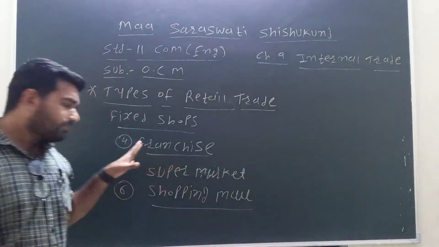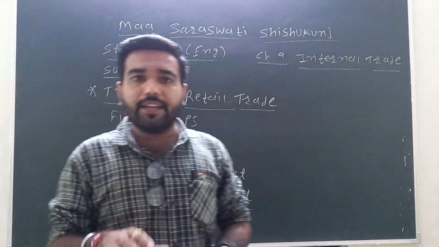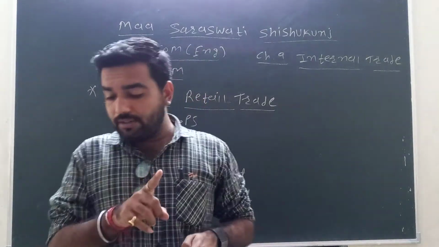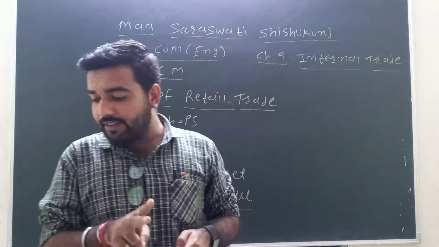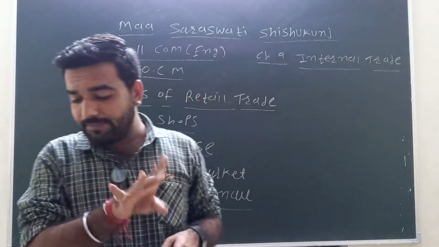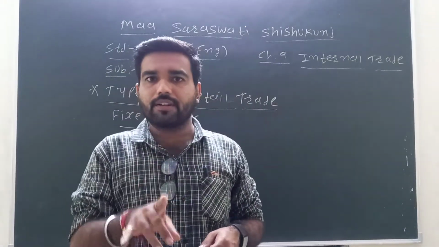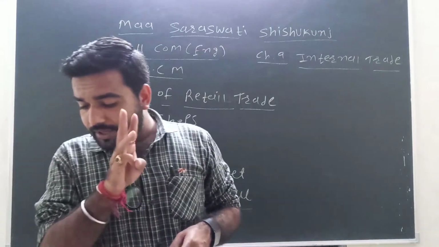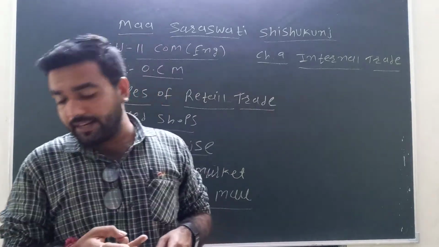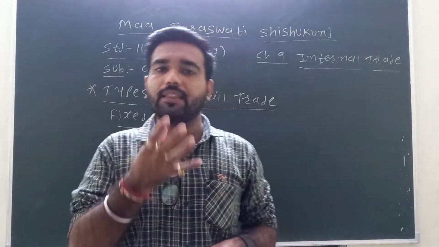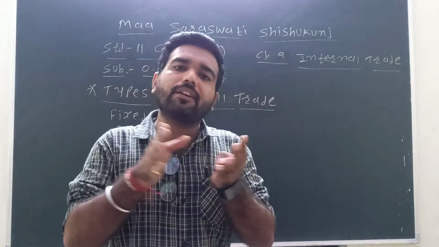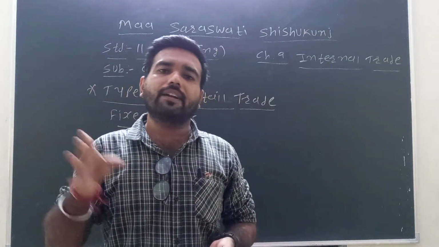So up to today, first of all, in the types of retail trade, we have shown first the mobile shop, and second the fixed shop. In the mobile shop there are mainly four types. First one is the hawkers, second is the temporary trader, third is the fixed day trader, and fourth is the street seller. Second, we have shown the fixed shop. The fixed shop is of two types: first is the big shop and second is the small shop.